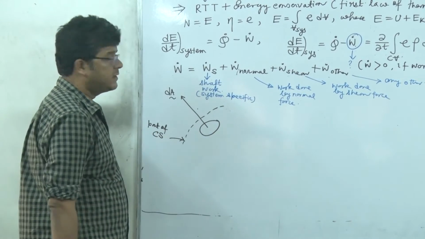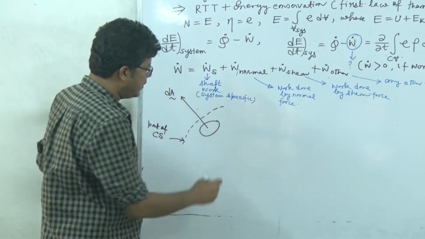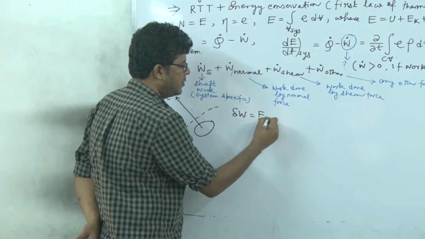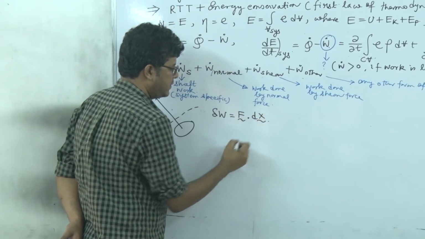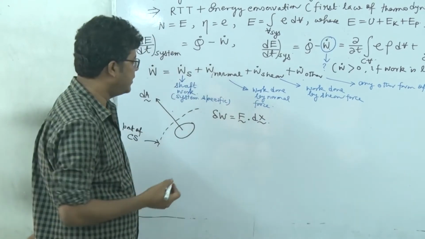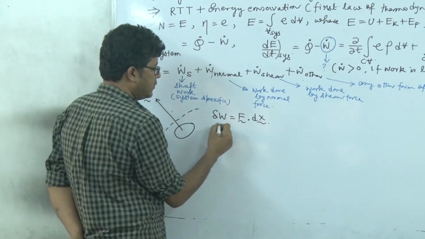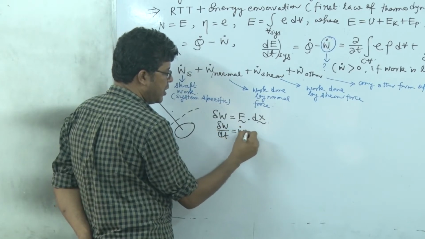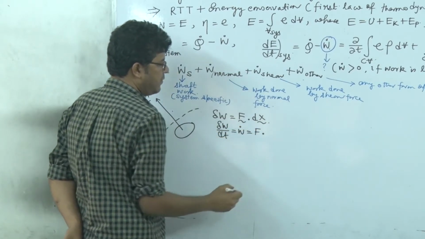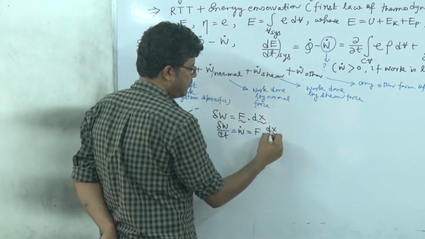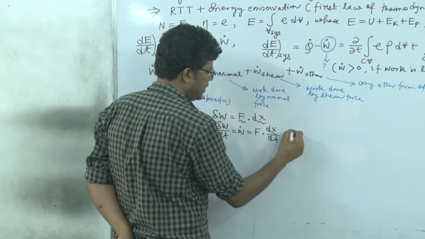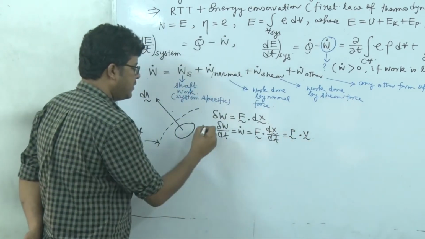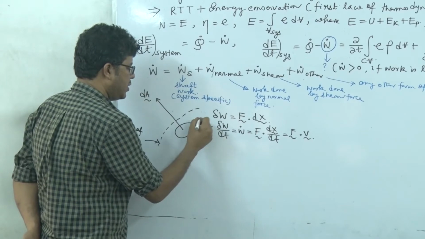With this consideration, you know that del W is equal to F dot dx. It's the typical definition of work. So del W/dt, which is W dot, is F dot dx/dt, so that is nothing but F dot V. So that is W dot.